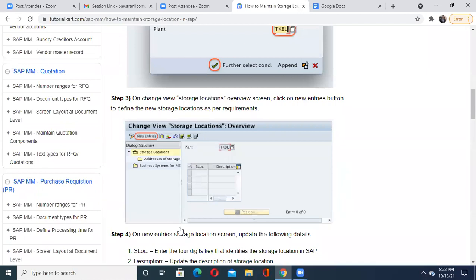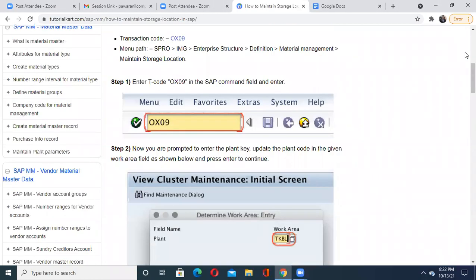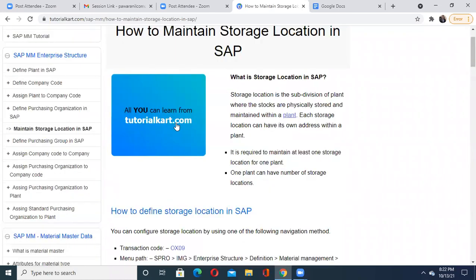If on one of the days it is not possible for me, definitely I'll give the recorded sessions. Try to explore yourself with the current scenarios, current businesses. Keep your eyes open while preparing for this. This is my only request to all of you. And if I get that SAP logon access even for myself, I will be able to show you the things practically. So let us prepare with this standard way which is available with this particular tutorial also. No issue. Here they have taken very small points.